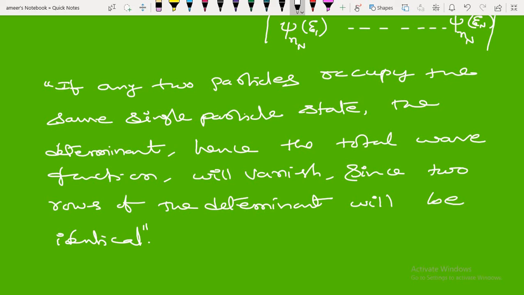Okay, fine. So this is actually Pauli's exclusion principle. What is the simplest way of understanding it? In a quantum state, at most one particle can stay. That means a state cannot be occupied by two fermions simultaneously. If there is one state, it has to be occupied by only one fermion. Remember that.